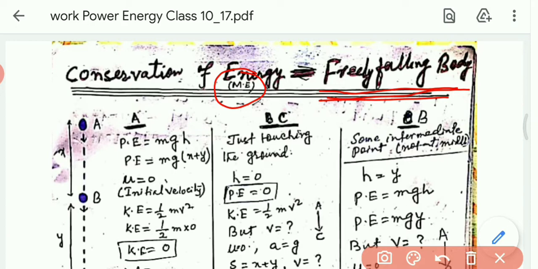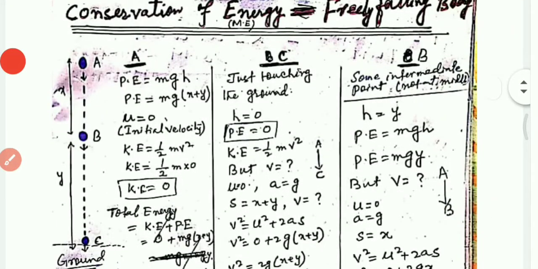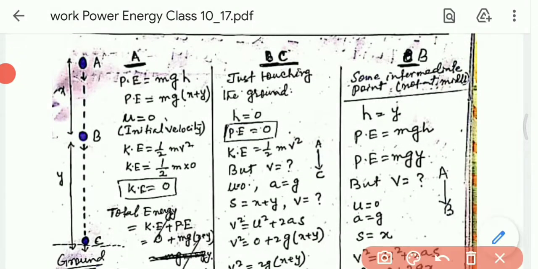Here you can see in the figure, look at this. Here this is the object, at position A, and it will freely fall from a certain height and reach the ground.